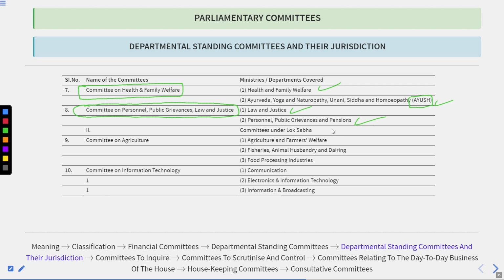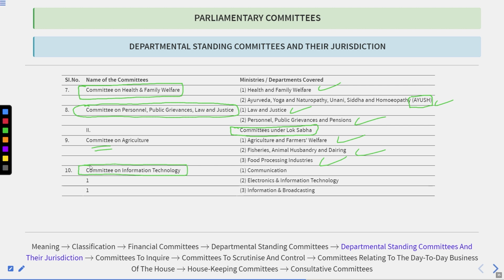So here we have covered these committees. Now we have to talk about the committees under the Lok Sabha. And please mark this: total committees under the Rajya Sabha are 8, not 10. So please correct this. The first is the Committee on Agriculture. That covers agriculture and farmers' welfare, fisheries, animal husbandry and dairying, food processing industries.